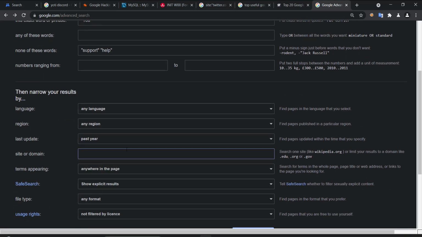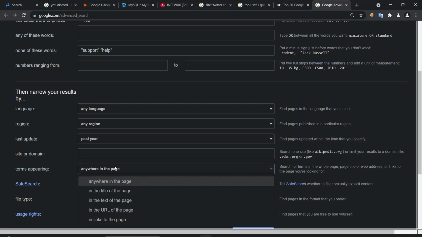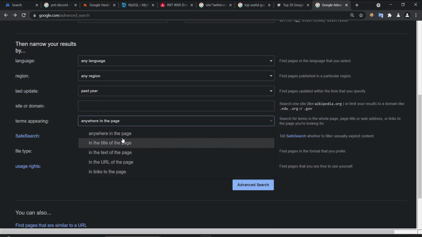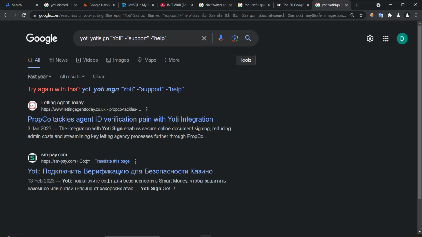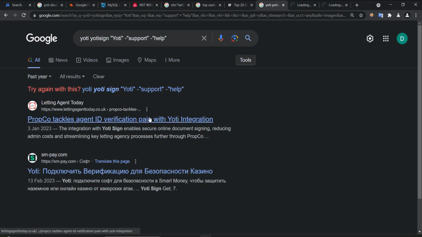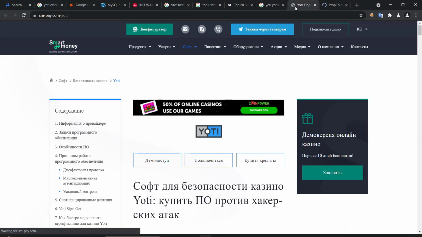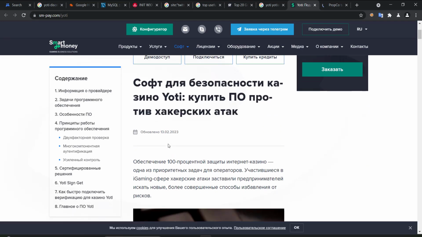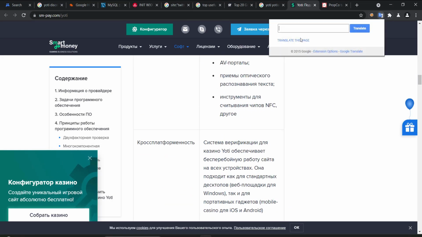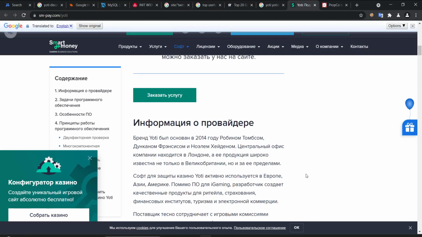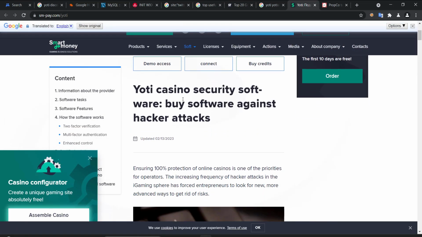Site or domain, you can put the domain, but keep it as it is. Anywhere. Here you can see it is like Google Dorks: in the title, in the text, or in the URL, and then hit the advanced search. See, we got very good information here. A Russian website that is talking about Yoti integration. So maybe it is a competitor where we can look and find more information. That's cool. We can translate the page so we can know what they are talking about.